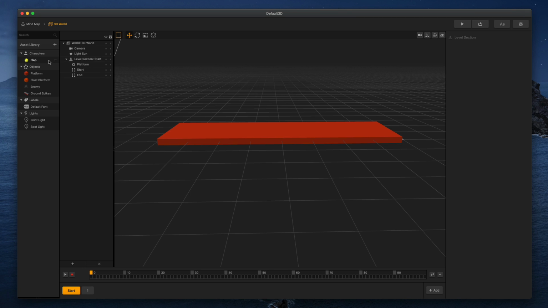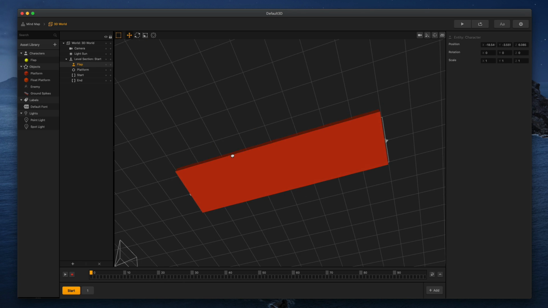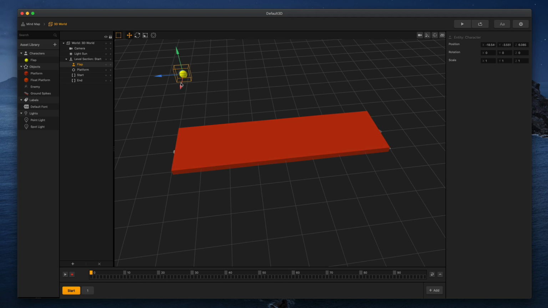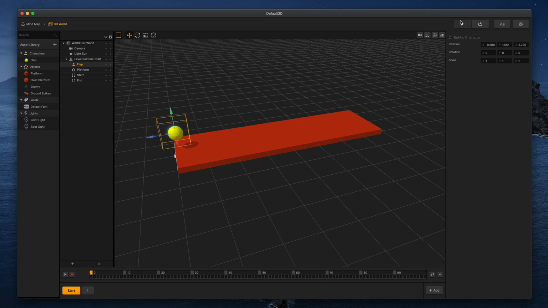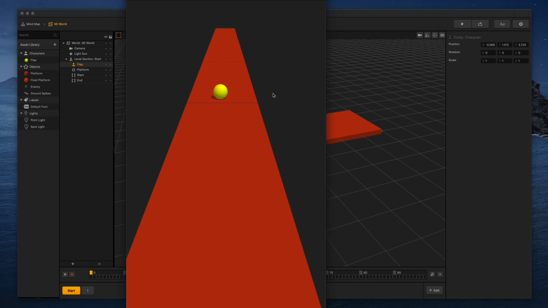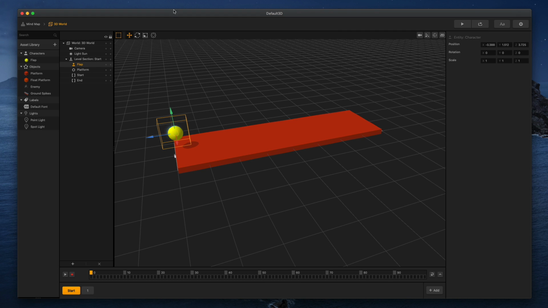So start scene, our character is going to go. We're going to go ahead and slap him down here. He's going to be right here. Let's go ahead and pull him into the middle of the platform. We want him to obviously start there, and we want to be on top of the platform. Unless, all right, there we go. Sometimes you get a little messed up. There, make sure I'm right. Yep, there we go. There's our dude. He's just chilling out on the platform.